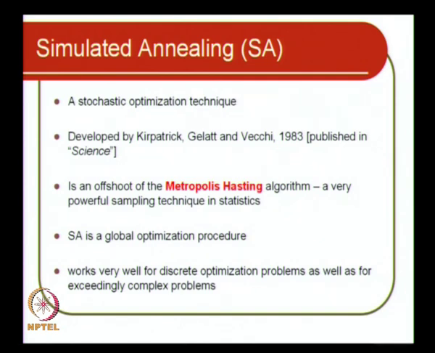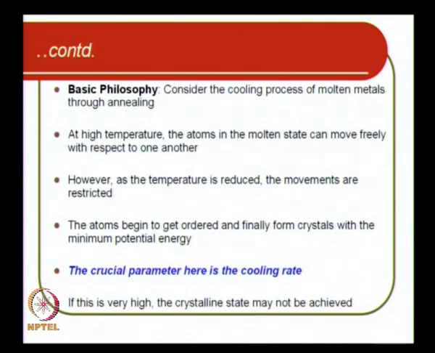So it is a global optimization procedure, just like genetic algorithms. So there is no premature convergence to local minima or maxima. So it is very robust. It may not be very efficient in the sense that it will not quickly converge, but it is very robust. Then it works very well for discrete optimization problems as well as for exceedingly complex problems, right. For very complex problems it works very well. I will put this up on Moodle. The genetic algorithms material is already there on Moodle.